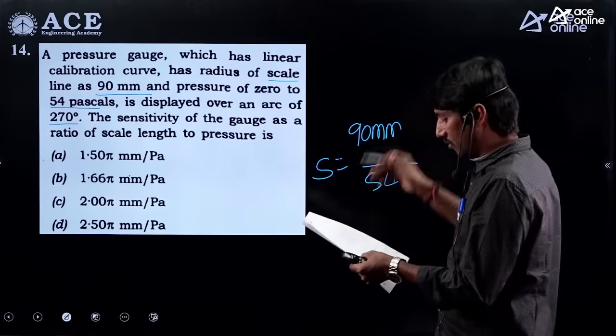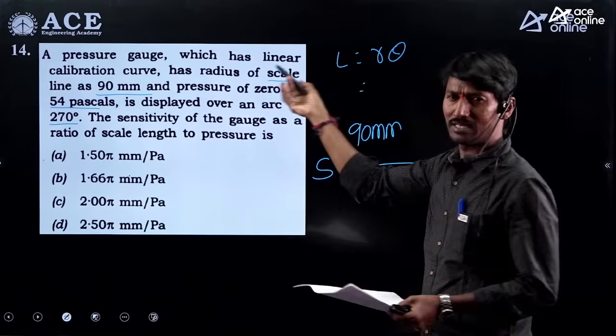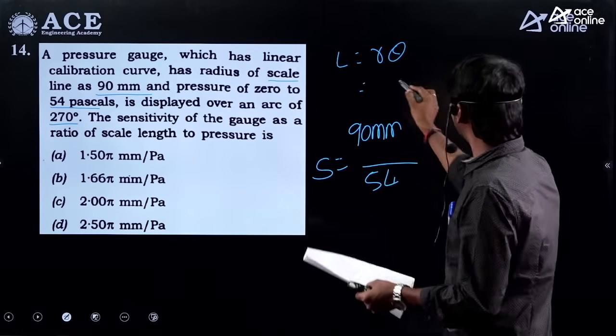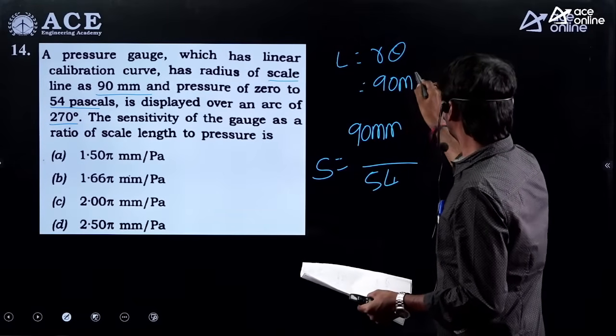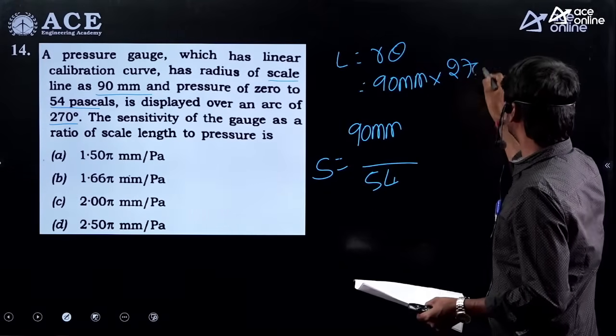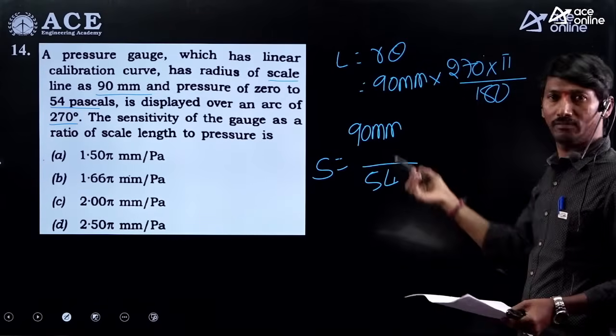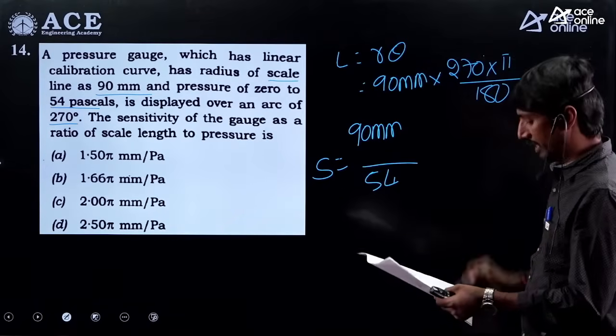For that purpose, what you are supposed to calculate is L equal to r theta. Basic mathematical formula. What is the r value given? 90 mm into theta. 270 degrees is given. You have to convert that into radians. 270 into pi by 180.